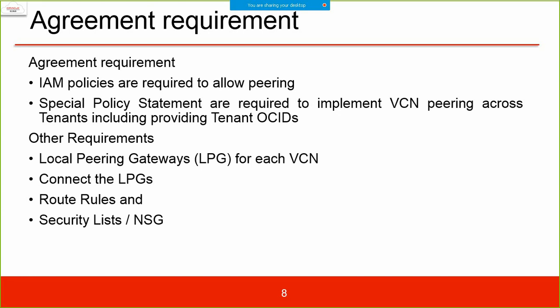Other requirement: a local peering gateway, LPG, for each VCN. This is what you will be creating in our lab assignment, because until you create a gateway you cannot peer them. Then connect the LPGs, and set route rules and security rules. So from the implementation point of view, you will be creating a local peering gateway, connecting the LPGs, creating routing rules, and creating a security list or NSG. This is what you will be working with.